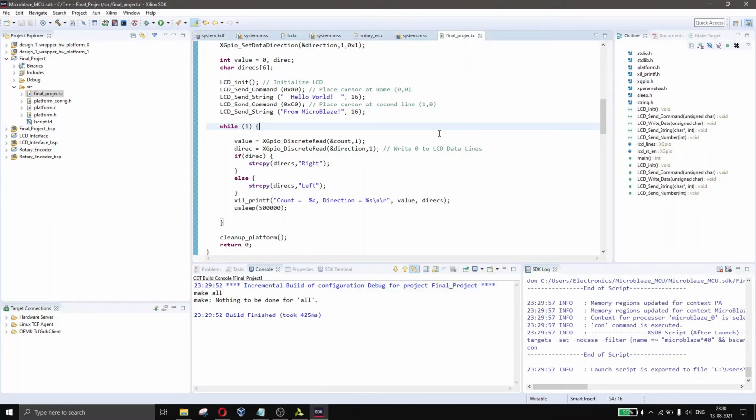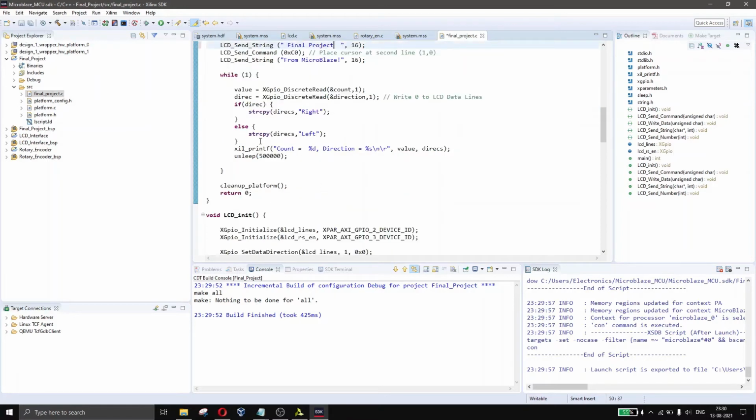Now what we'll do, just hello world from Microblaze, we'll change it to final project. Check the number of characters in string: 1 2 3 4 5 6 7 8 9 10 11 12 13 14 15 16. Final project from Microblaze,